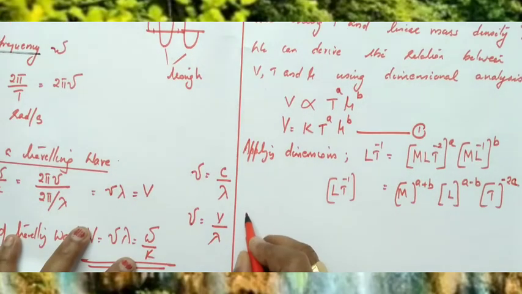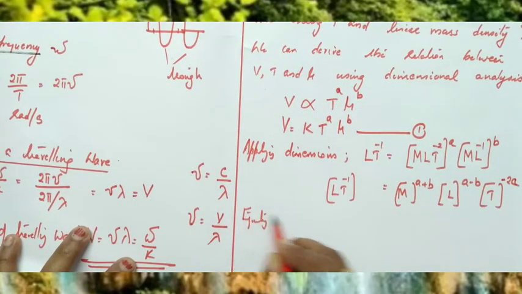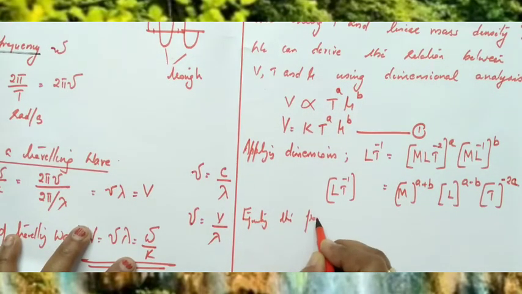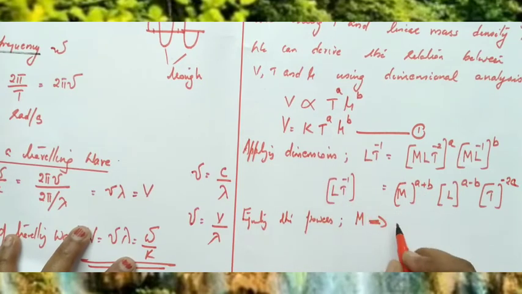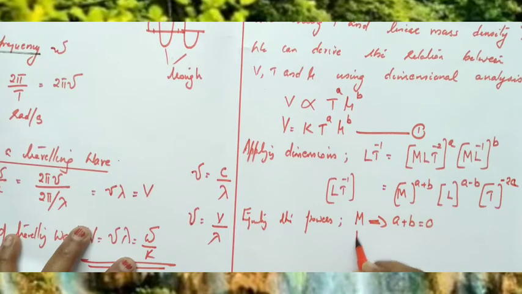Equating the powers of mass: there is no mass term on the left side, so a plus b equal to 0. Equating the powers of length, 1 equal to a minus b.